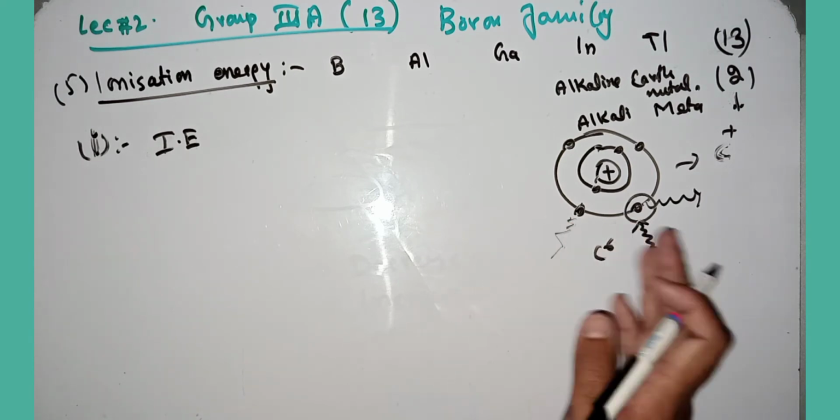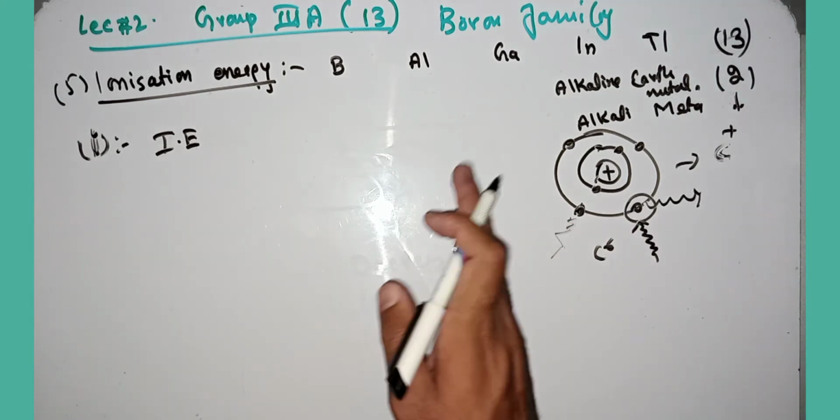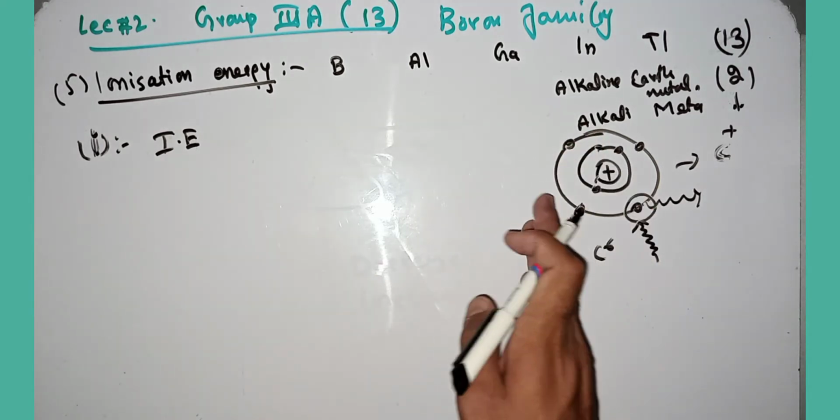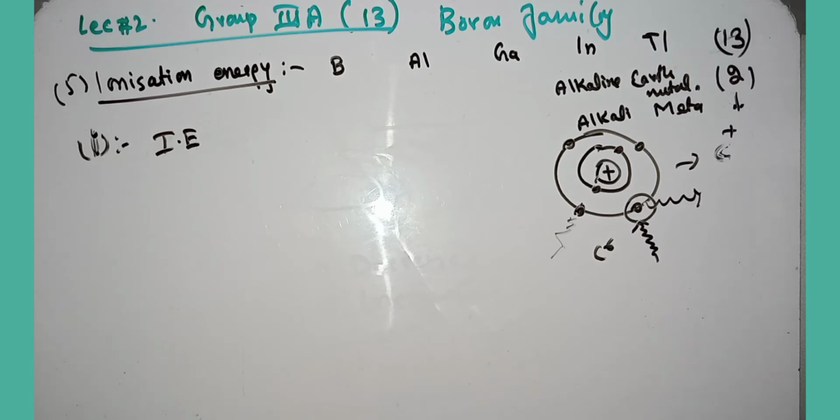And that will be greater than the first ionization energy. While when you remove the third electron, it will need more energy, and this energy will be called the third ionization energy. These are about ionization: first ionization energy, second ionization energy, and third ionization energy.